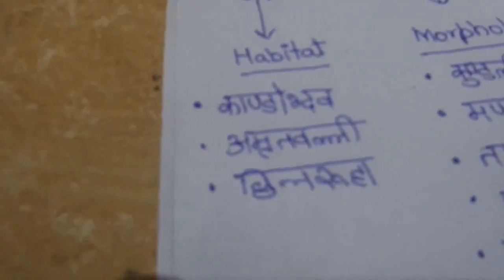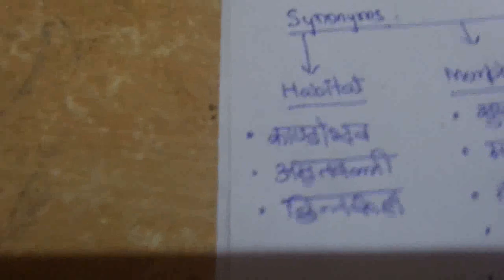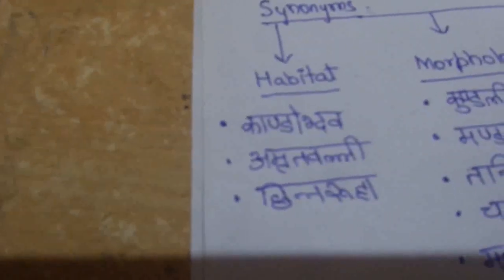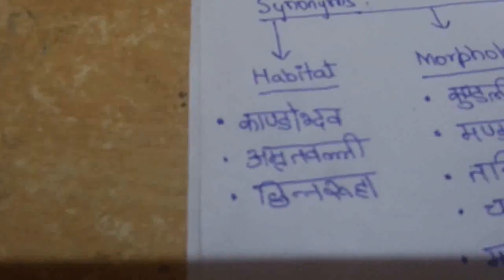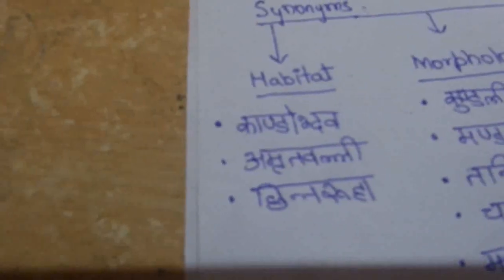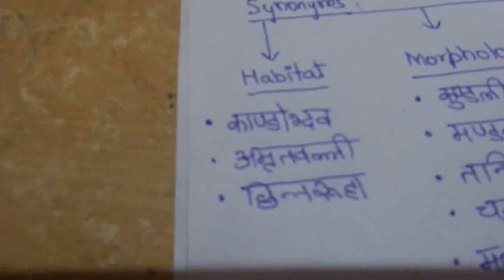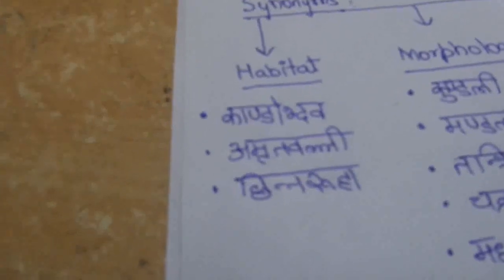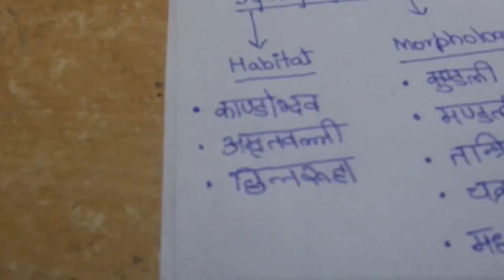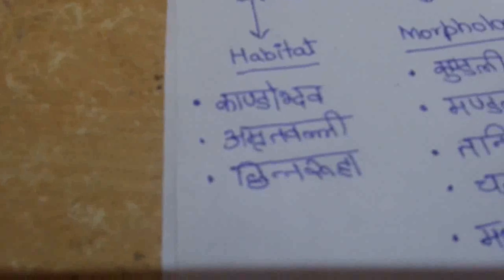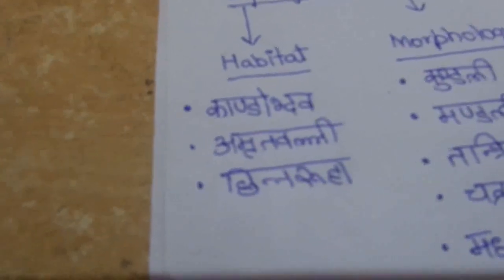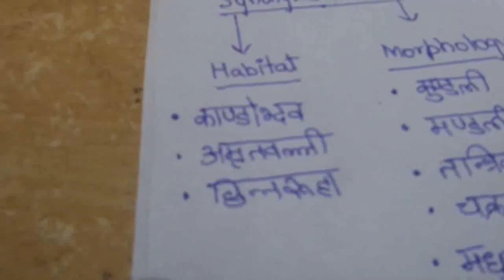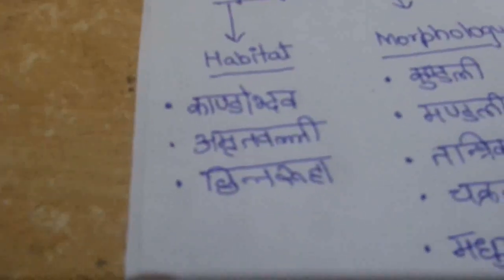Based on the habitat, Guduchi has synonyms like Kandodbhava, Amritavalli, Chinnaruha. First, coming to Kandodbhava, Kanda means stem, Udbhava means that which is propagated, and Kandodbhava means that which can be propagated with stem. That simply means that if you cut a piece of stem of Guduchi and plant it, then it itself is capable of growing into a new plant. So Guduchi is also called Kandodbhava.